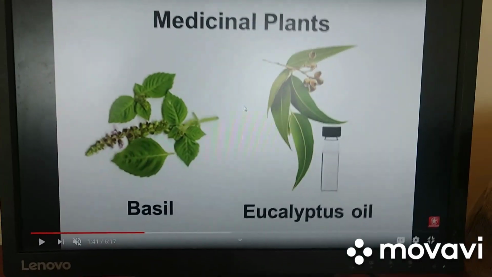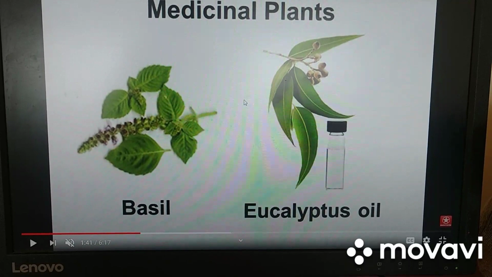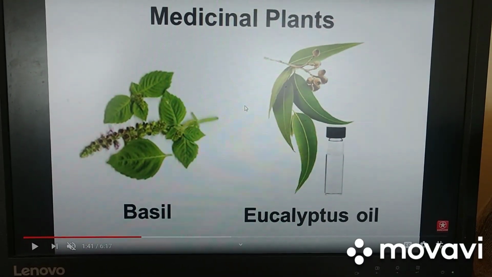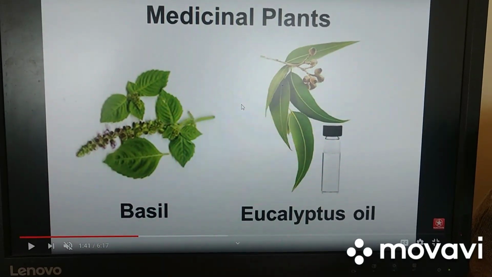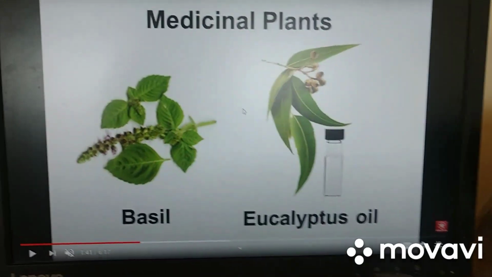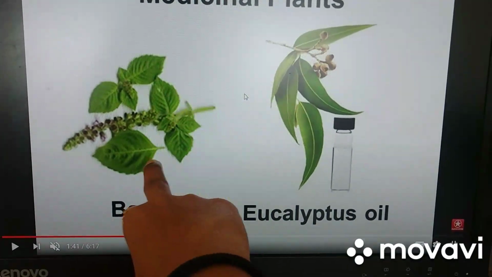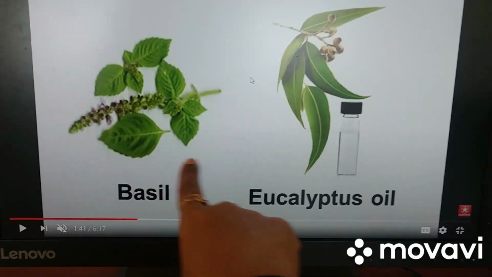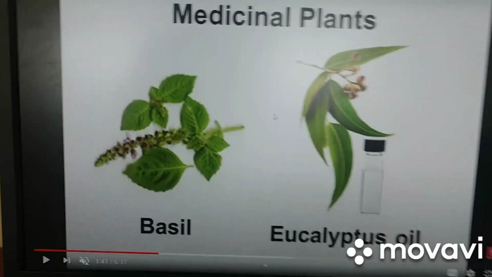Now let's come to medicinal plants. See, till now we saw we get vegetables, fruits, pulses, spices, then oils. Now we are seeing we get medicinal plants. Can you see basil? In India we call it tulsi plant. Eucalyptus oil. So these are medicinal plants.